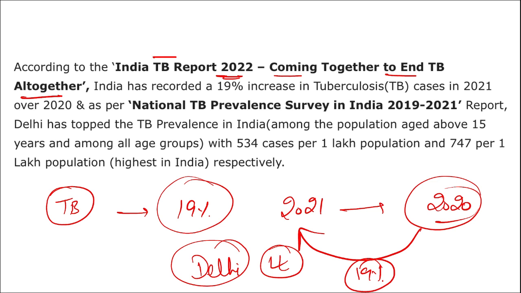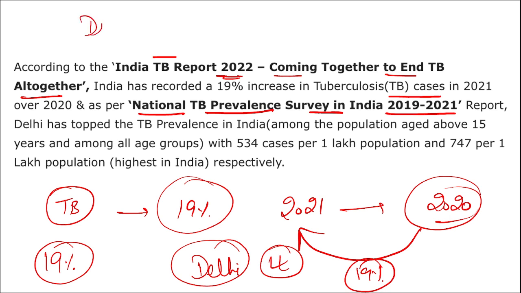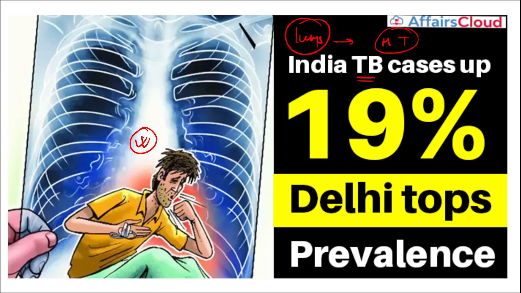According to India TB Report 2022, coming together to end TB altogether, India saw a rise of 19% cases in tuberculosis. As per the National TB Prevalence Survey in India of 2019 to 2021, Delhi has topped with the maximum number of cases of TB in India. And which is the bacteria that causes tuberculosis? It is Mycobacterium tuberculosis.